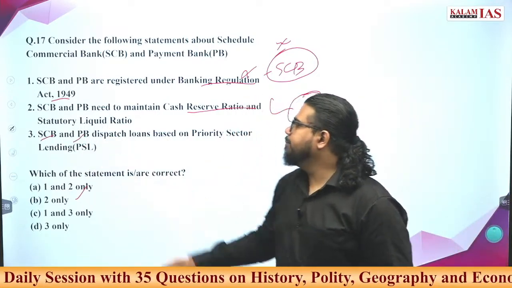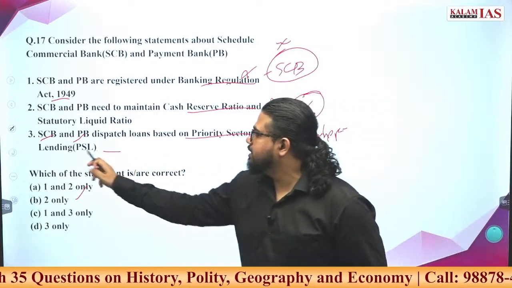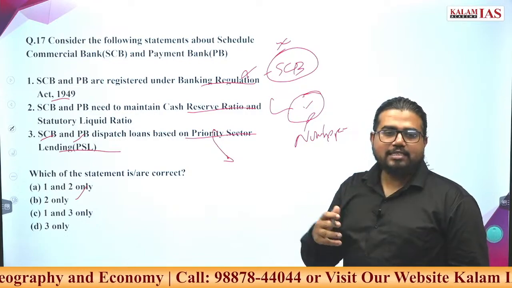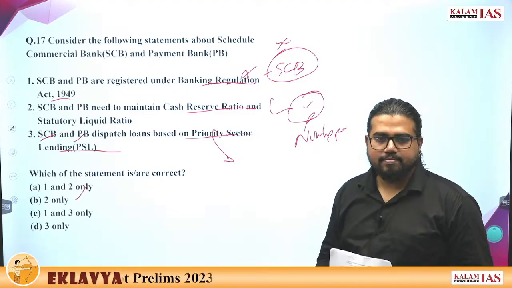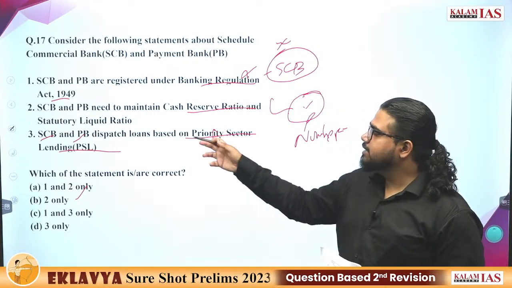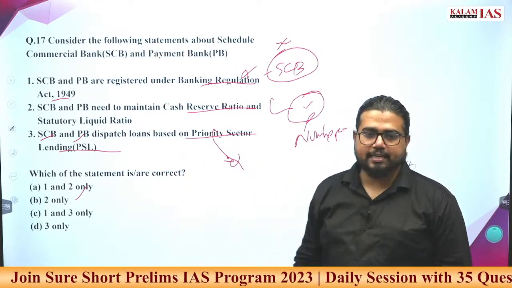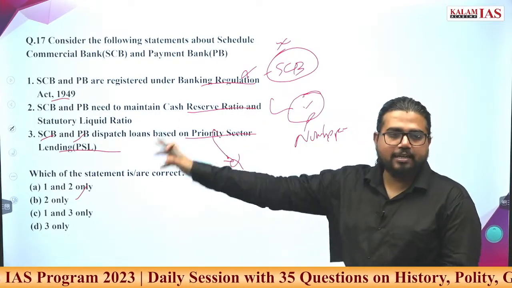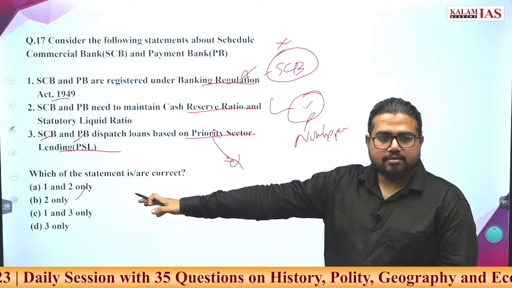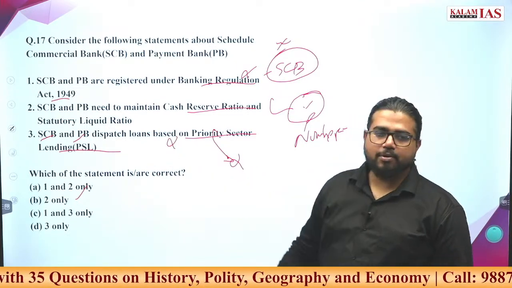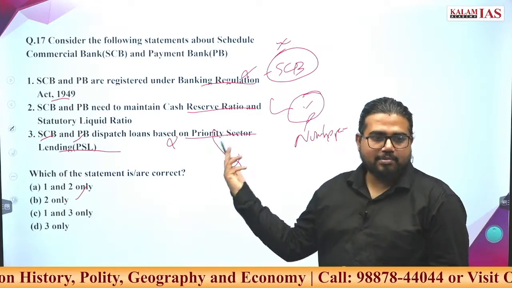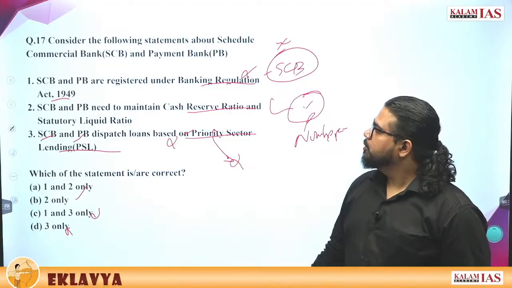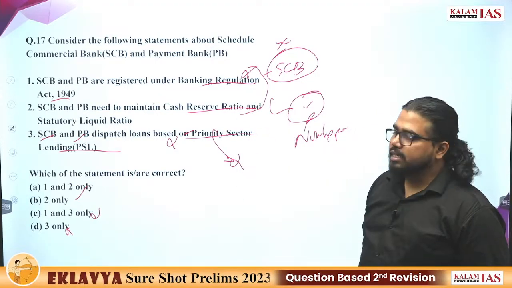Now, scheduled commercial banks and payment banks dispense loans based on priority sector lending. Is this correct? How can it be correct? Payment banks are not doing any lending. They are only keeping your deposits and spending them. Priority sector lending is about lending, and that is not applicable to payment banks. If an institution is not lending, then there is no concept of PSL. Statement 3 is wrong, so all is wrong; of 1 and 2, only 2 is the correct answer.